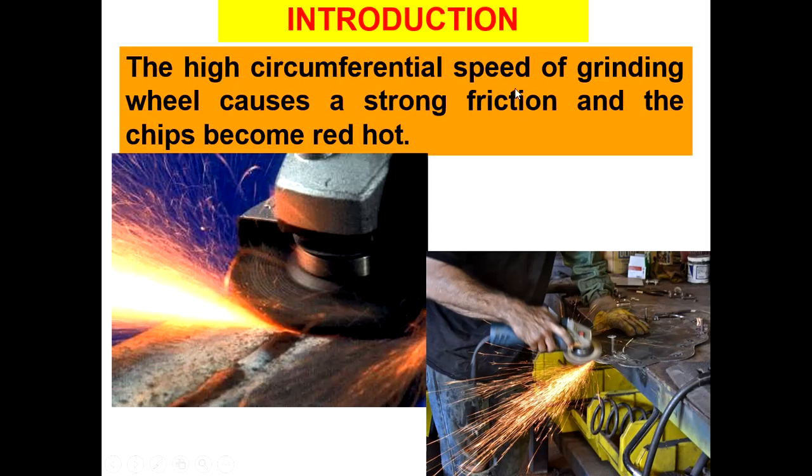When we move the grinding wheel with high RPM, there is strong friction between the two, and the chips will be removed in a red hot manner. You can see when there is contact between the tool and the workpiece, the chips get removed in a red hot manner from the workpiece, which is nothing but the removal of material by the grinding process.